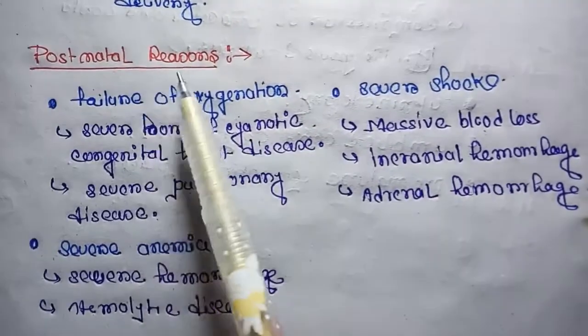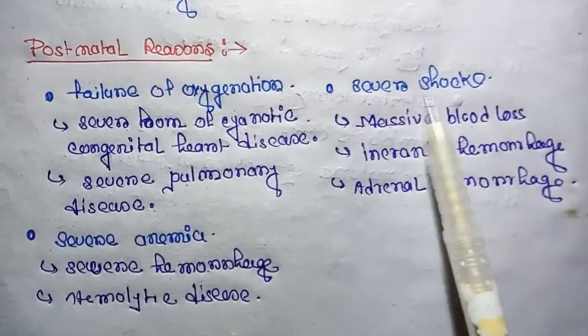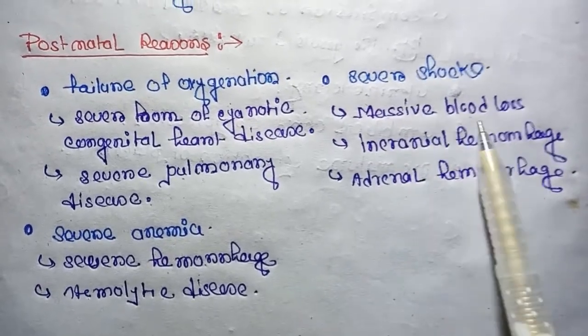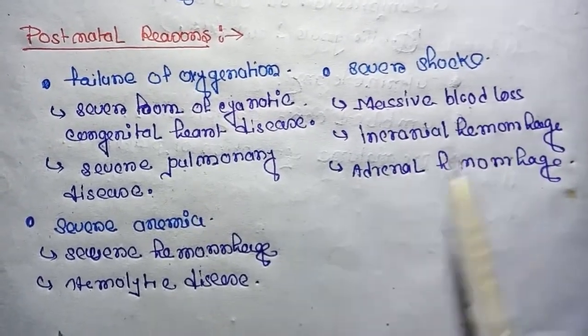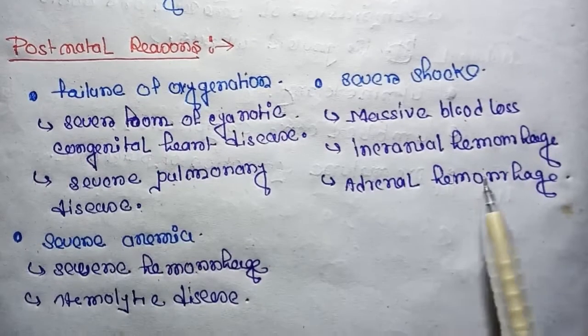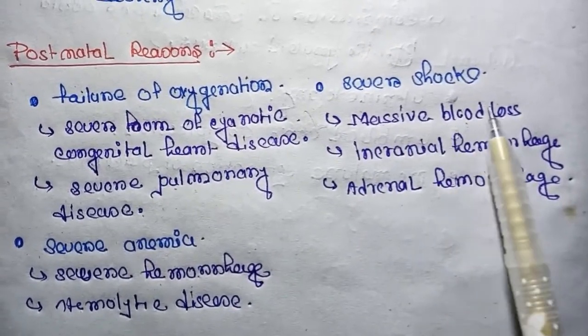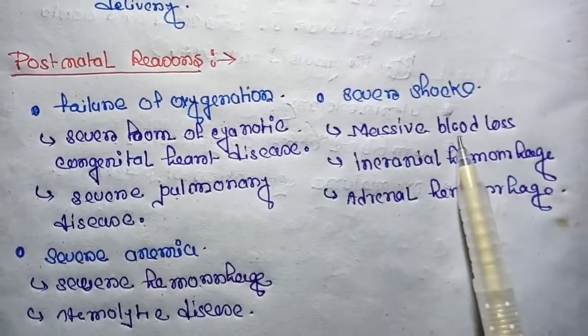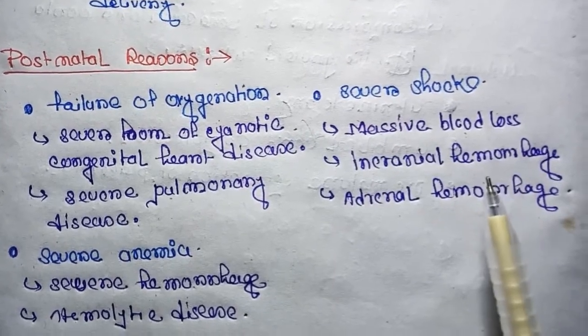Last, the postnatal reason is severe shock, which occurs by massive blood loss, intracranial hemorrhage and adrenal hemorrhage. And for these causes, severe shock occurs, and for that birth asphyxia can also occur.